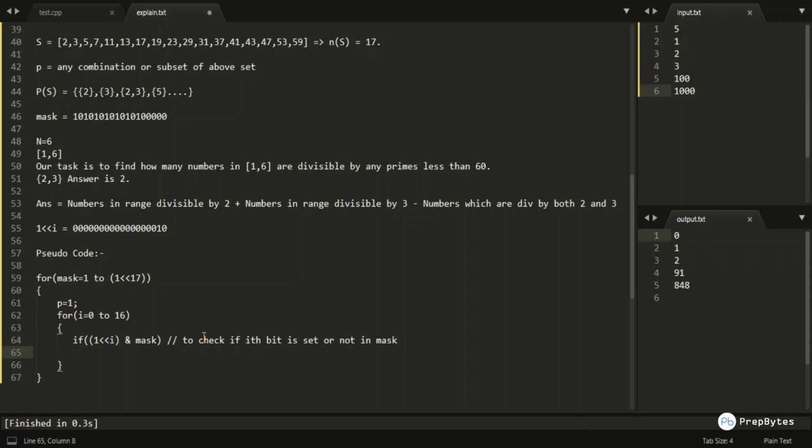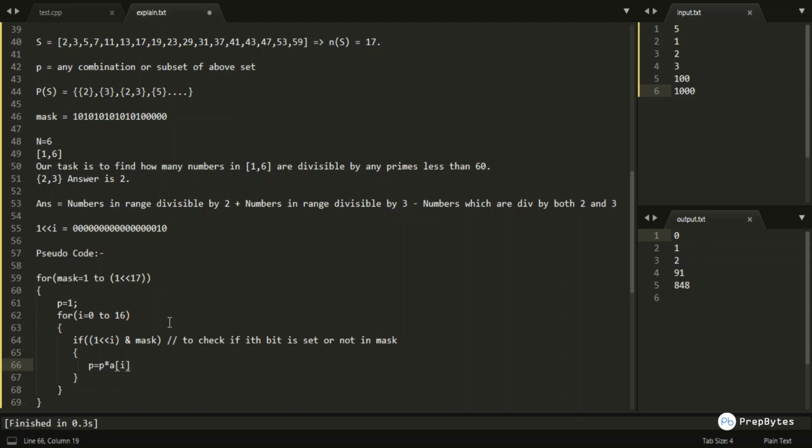If the ith bit in this particular mask is set, then this means that in this mask we are having some combinations which are present, right? So I would be taking the product of each and every set bit of this mask.